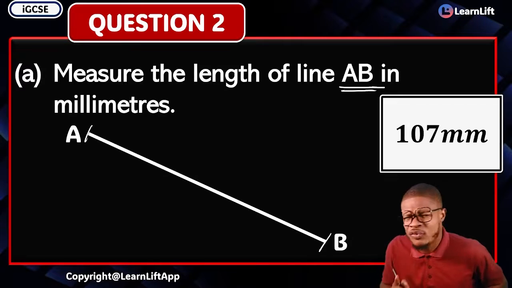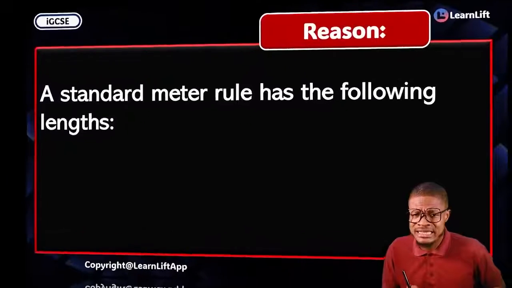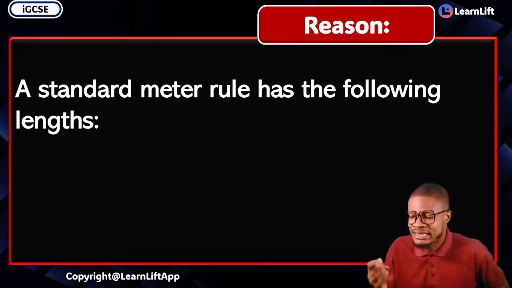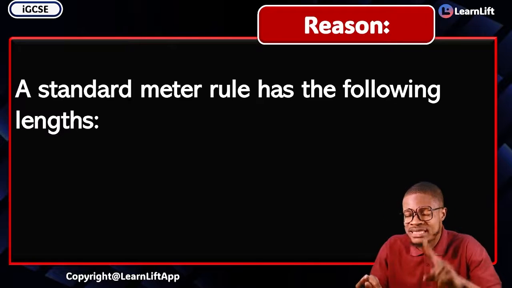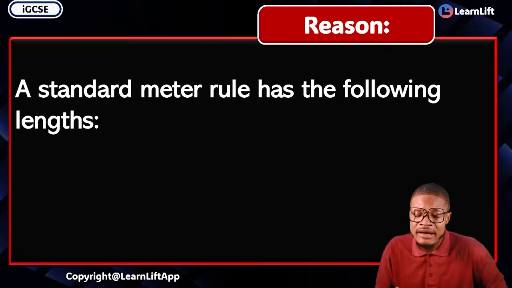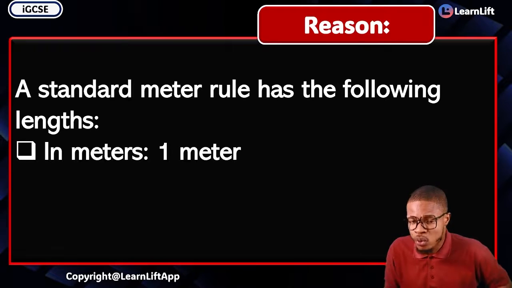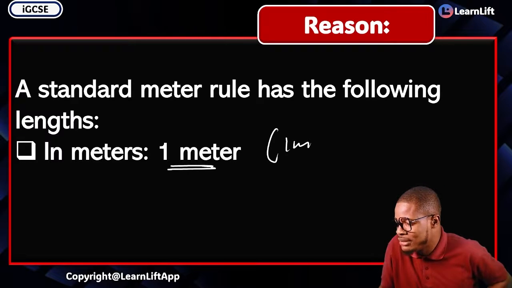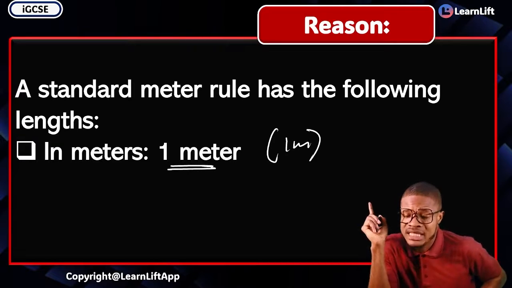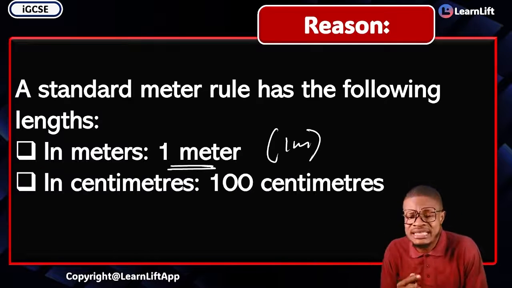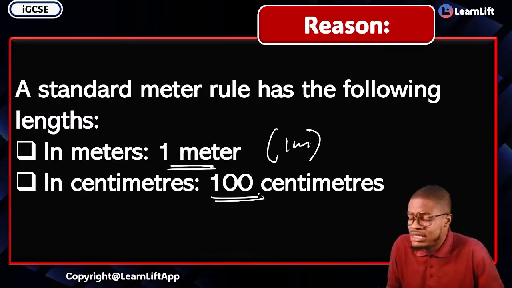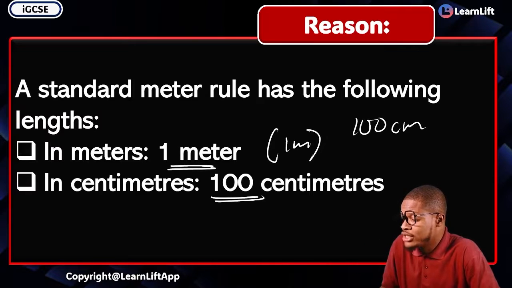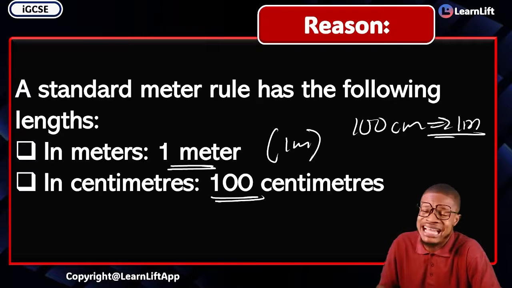And first, I like you not to forget 3 important things you must hold tight here. Please, a standard meter rule has the following lengths. What are the lengths? Either it's in meter, you can convert it to centimeter, or you leave it in millimeter. For a standard meter rule, the length is what? 1 meter. That's the length of a standard meter rule. What about if I'm to leave it in centimeter? In centimeter, it is 100 centimeter, because the normal conversion factor is that your 100 centimeters is going to give you nothing but your 1 meter. That's the correct answer.